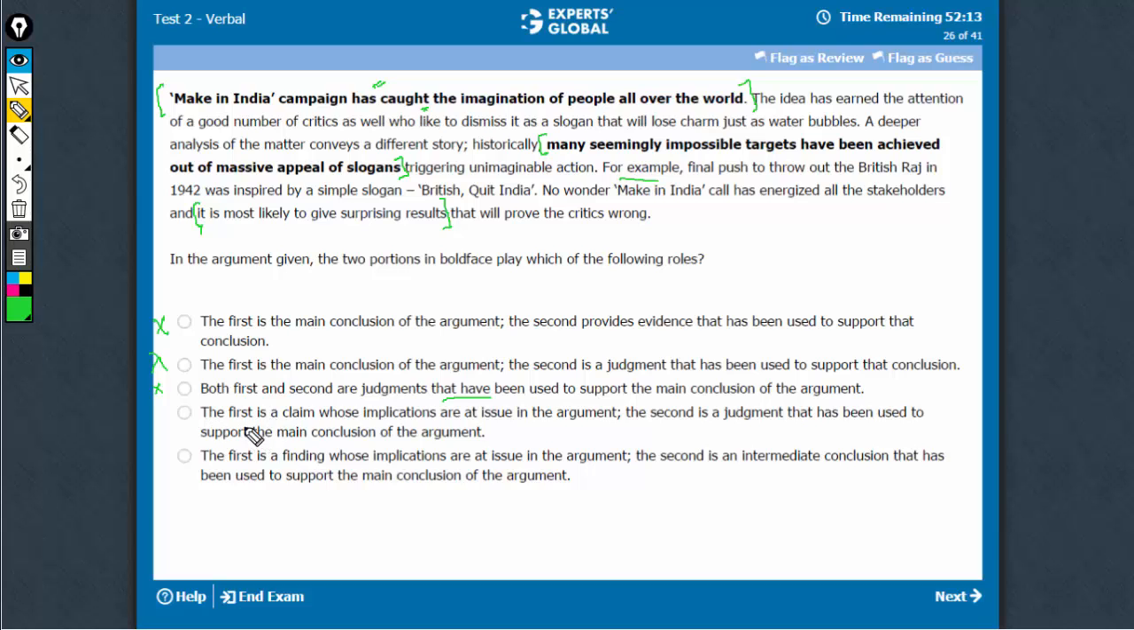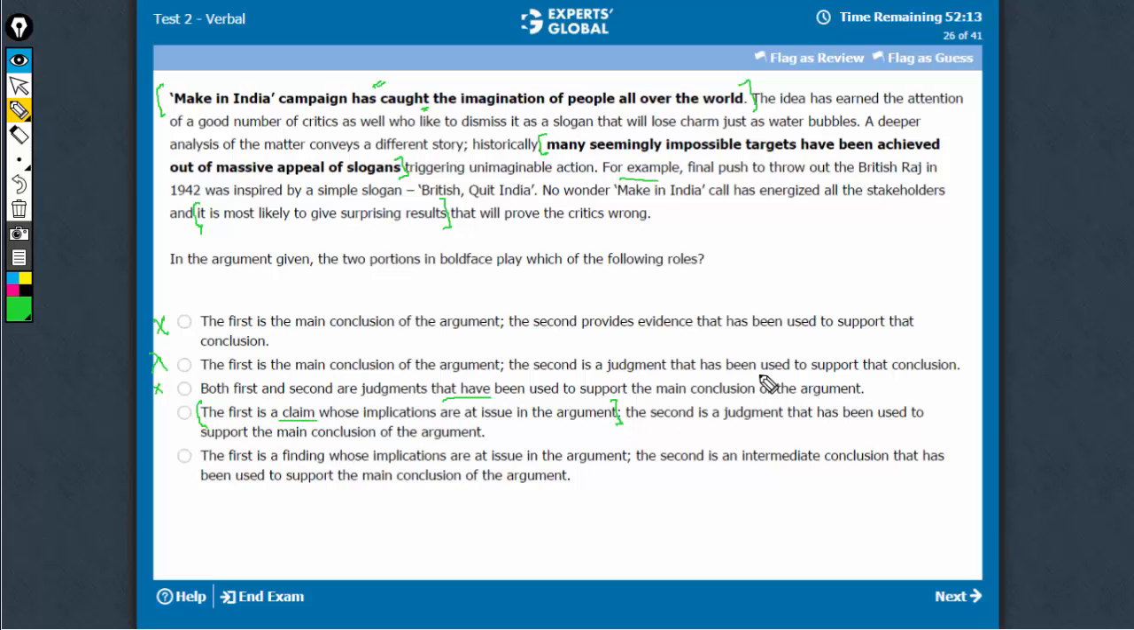So see, just what I was saying, that this is a topic which is being analyzed. So this is a claim whose implications are at issue. So the first part is just bang on. This is exactly what the role of the first part is. It is a claim. Yes, it can be called a claim because it says it has caught the imagination of people. Some may think that it has not caught the imagination of people, therefore it is a claim. It is not a pure play accepted fact as such. So the claim is a good word here.